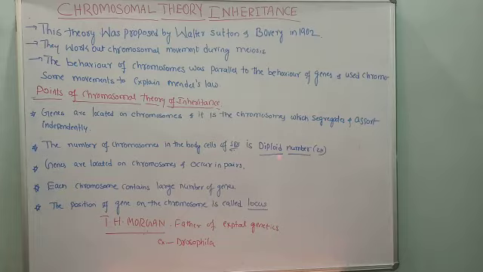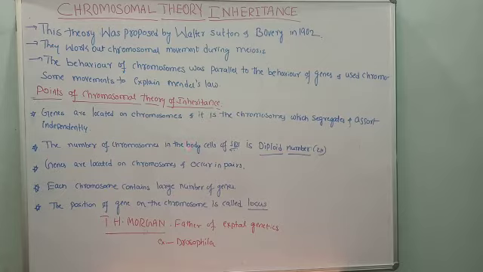Sutton and Boveri have also proposed that the number of chromosomes in the somatic cells of any given species is constant. It is fixed. It is not going to change. That is diploid in nature. The somatic cells possess 2n number of chromosomes. Even our body is composed of 2n number of chromosomes, and this is constant. It is fixed.